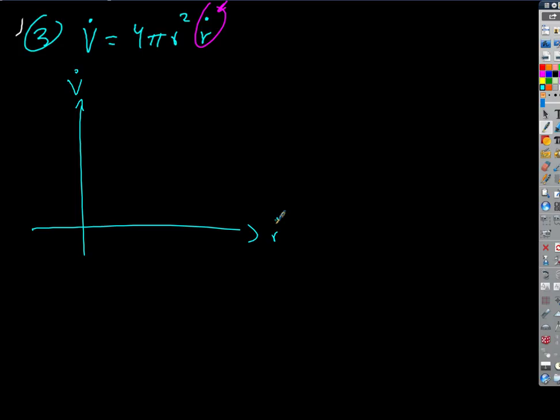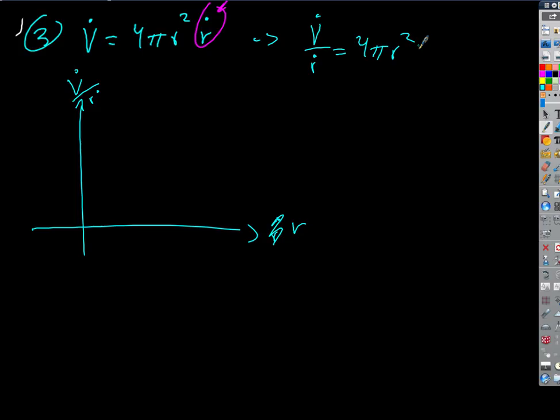That would be a tough one to graph, so let's do V dot over R dot as a function of R. This gives us V dot over R dot equals 4 pi R squared, the ratio of change in volume over change in radius as a function of radius.